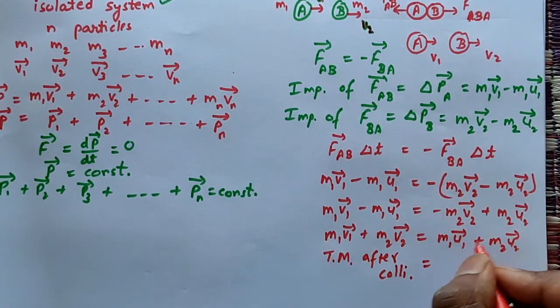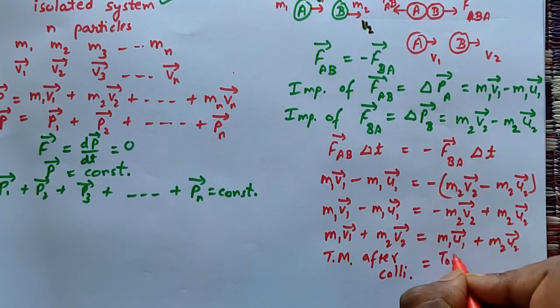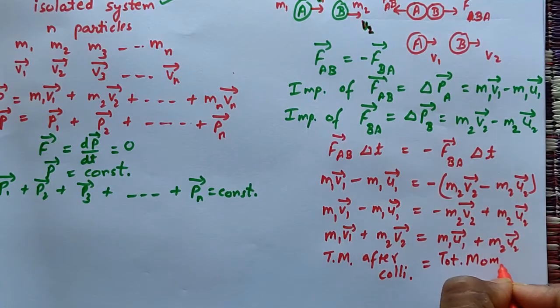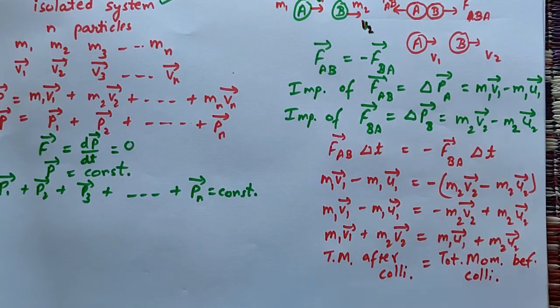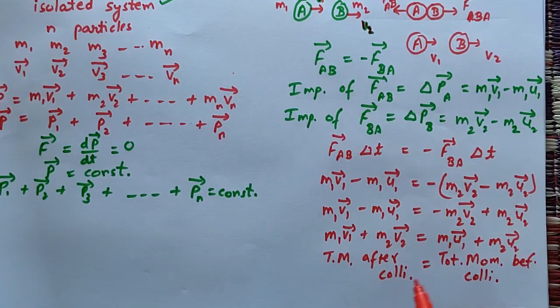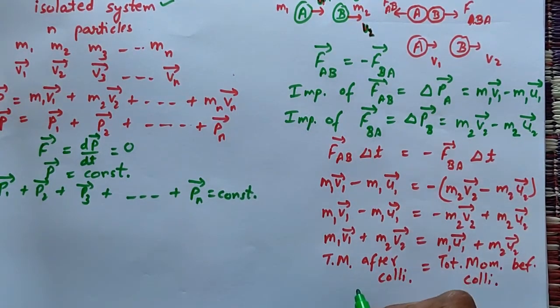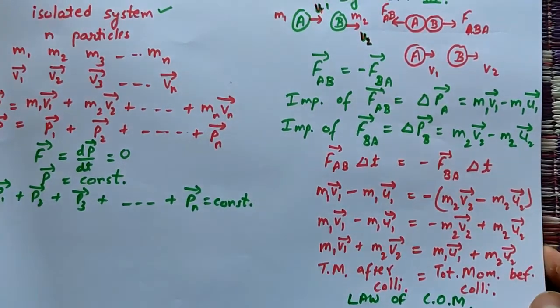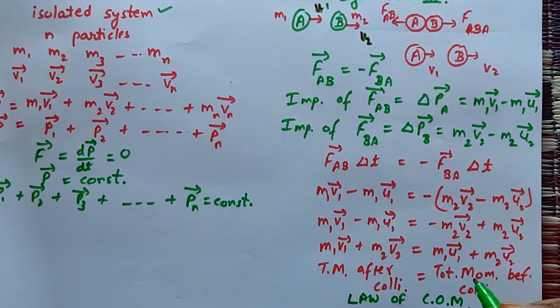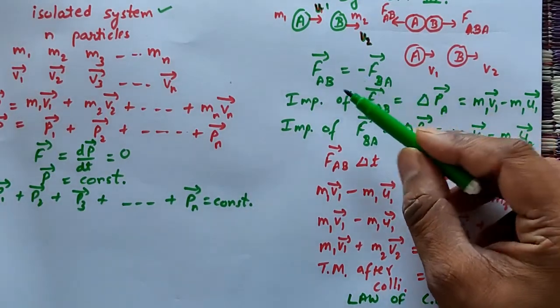And what is this? This is the total momentum before collision. So from here we can see that the total momentum after collision is equal to the total momentum before collision, meaning the total momentum remains conserved. This is the law of conservation of momentum. So we have proved the law of conservation of momentum by using the third law, that is, the action-reaction pair.